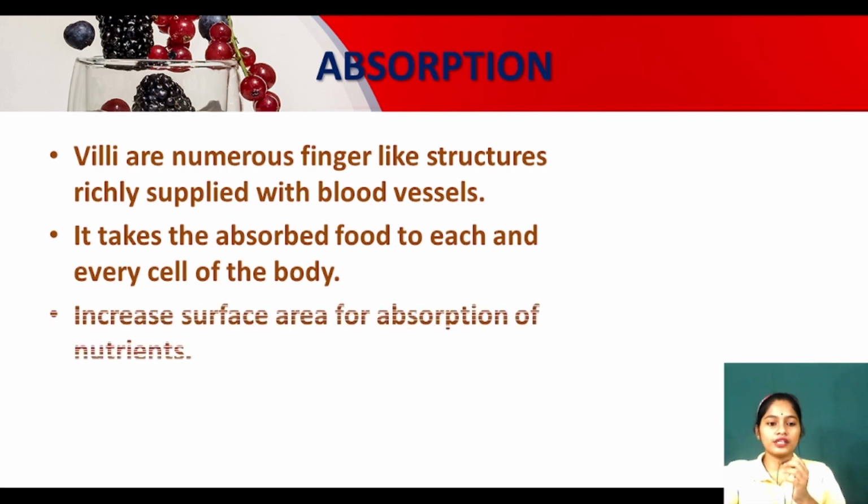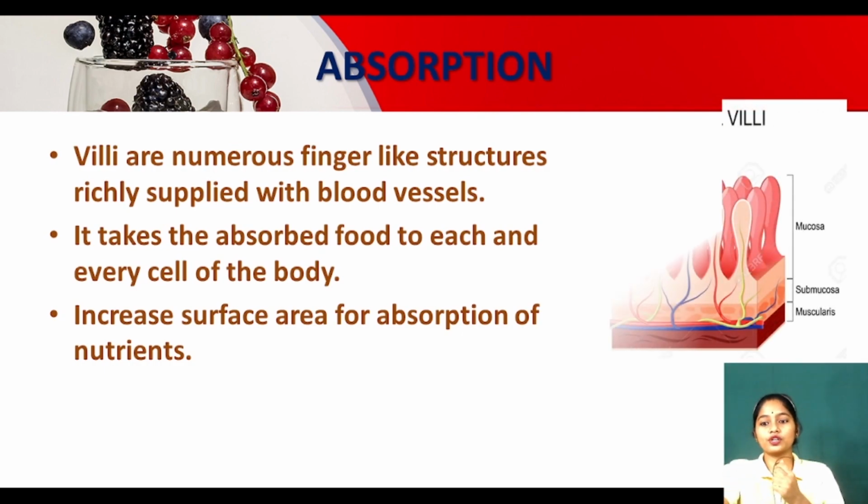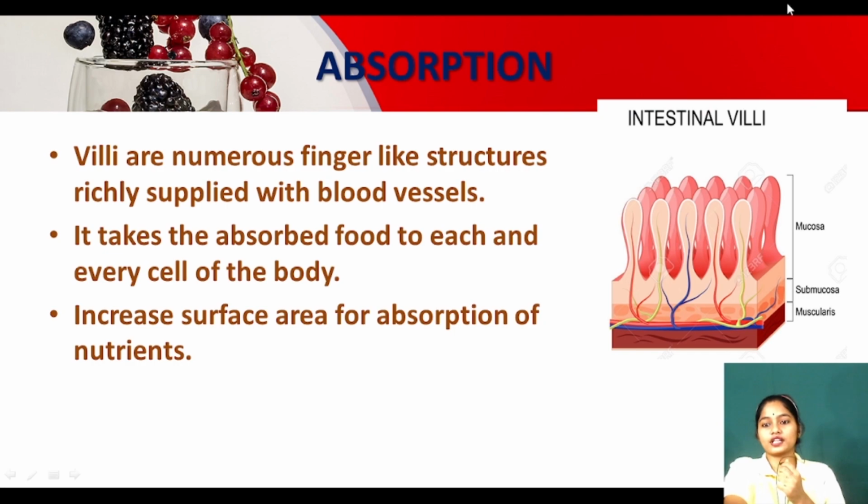Clear? Now what do villi help with? They increase the surface area for absorption of nutrients. They are small finger-like structures, and they will absorb over a large surface area. Now look, these are the villi. They are the finger-like projections, connected with blood vessels. So they will absorb the nutrients and send them through the blood vessels to different parts of the body.